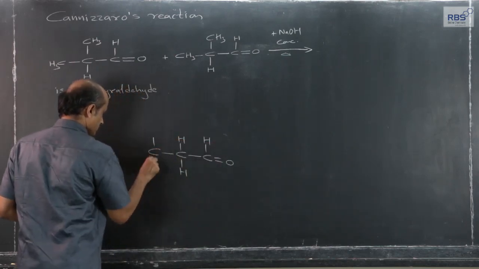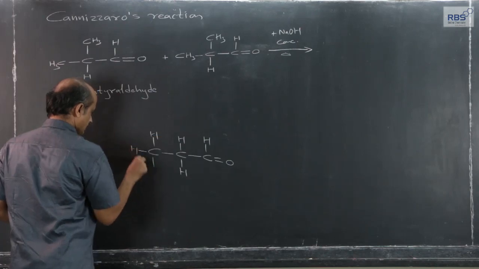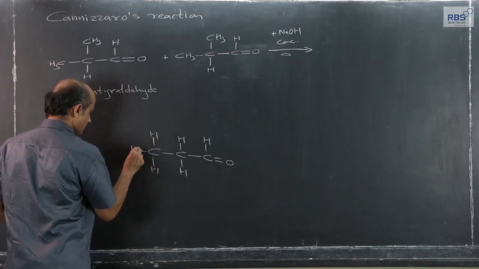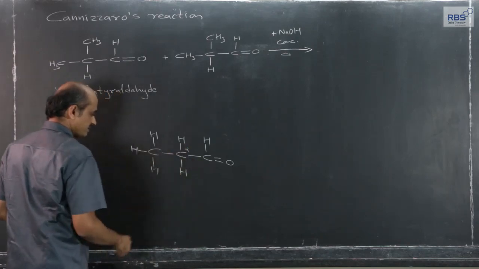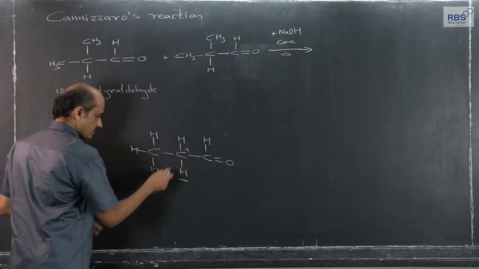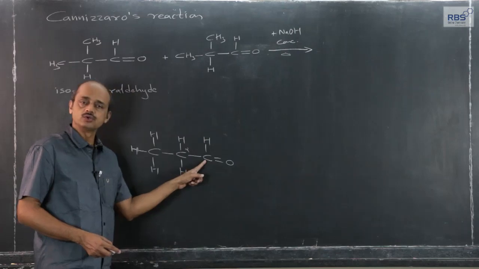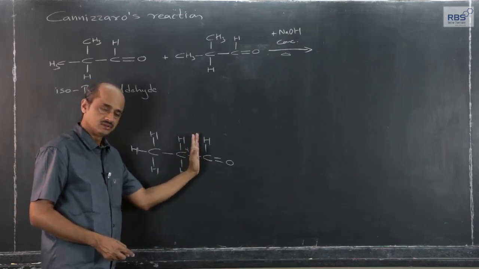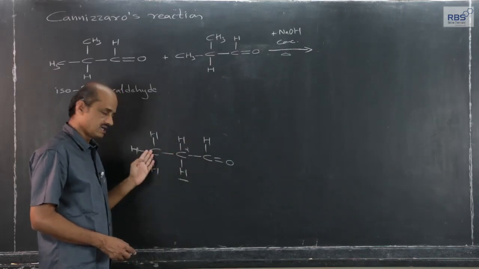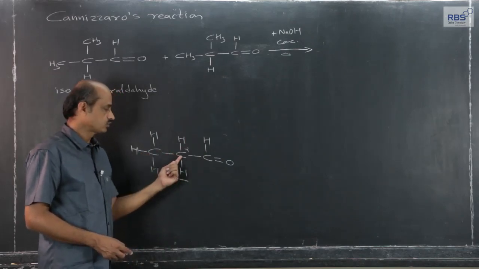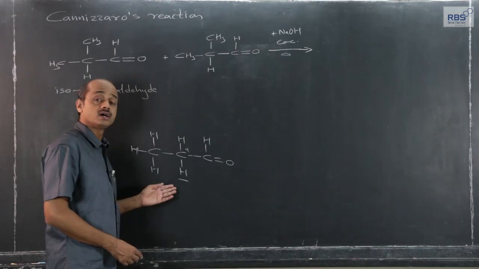This is an example of an aldehyde of 3 carbon atoms, propanaldehyde, where an alpha hydrogen atom is present. The carbon which is directly attached to the aldehydic functional group carbon is the alpha carbon, this is the beta carbon, and the hydrogen directly attached to the alpha carbon is the alpha hydrogen atom.